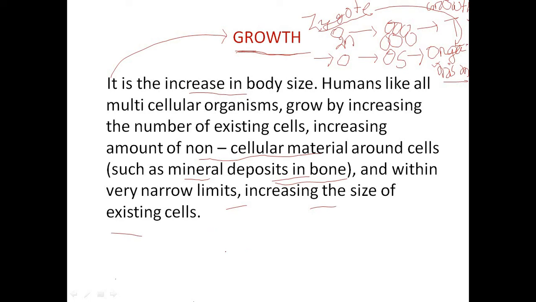So thus by the process of growth, not only cell division occurs, along with the cell division, the non-cellular materials like bone minerals deposit around the bones, which gives our body shape and more mass and weight. So thus overall growth of an individual occurs. Okay? This is the growth.